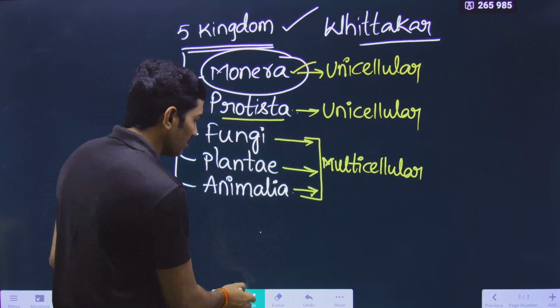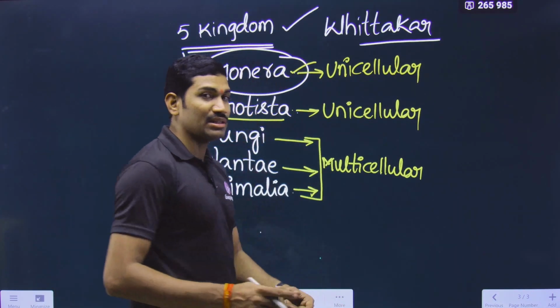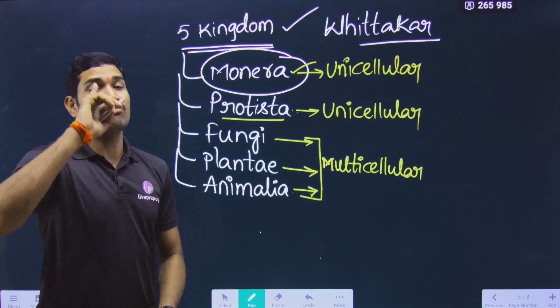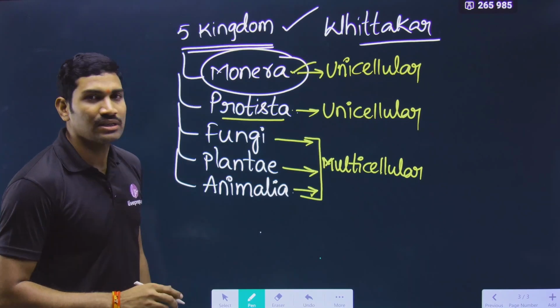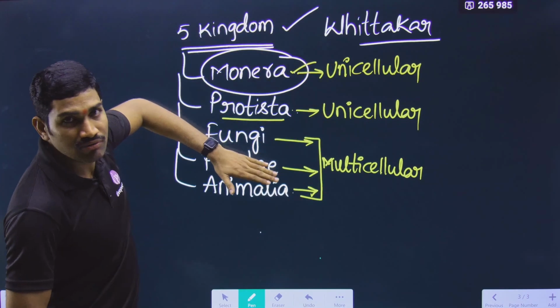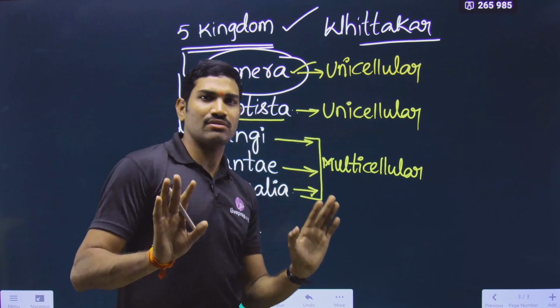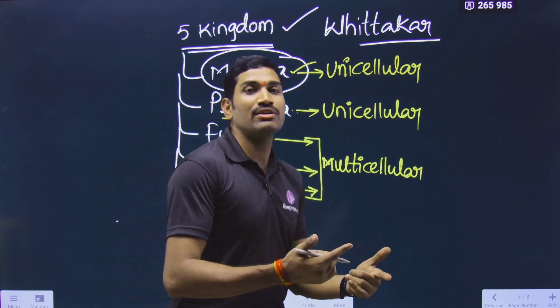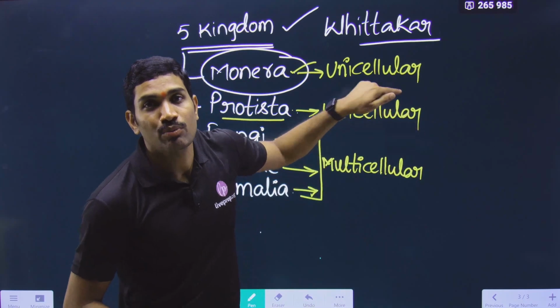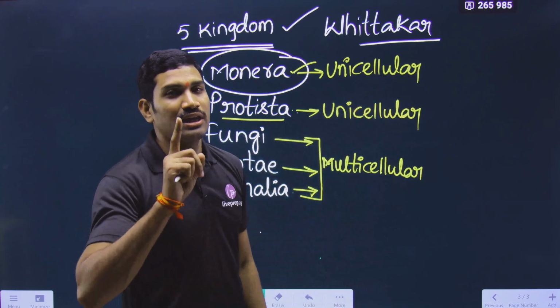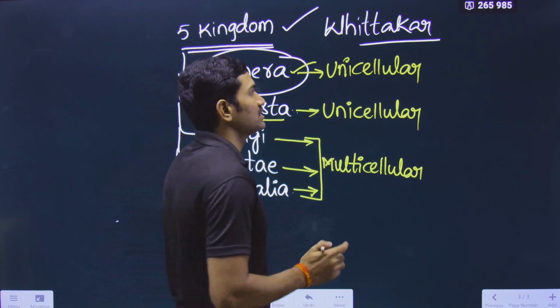And in this particular one, we are trying to add some other information. This information is the most important one. Please understand this. Once we have written all the 5 kingdoms and classified them into whether unicellular or multicellular, it is very good. And the next point we need to write is whether they are prokaryotes or eukaryotes. This is another point where many students are making mistakes.